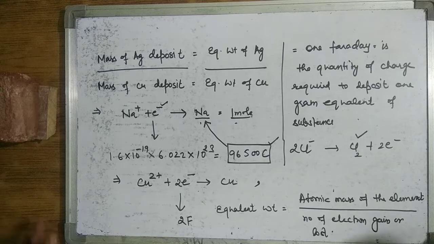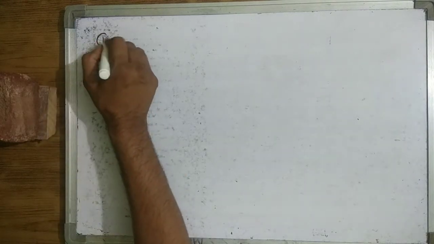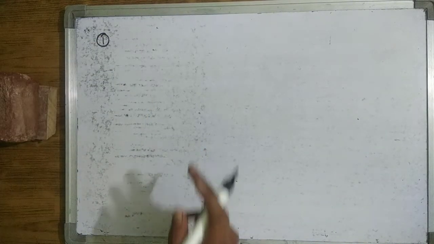Now we draw 2 important results from this second law of Faraday. First is that 1 Faraday deposits 1 gram equivalent of the substance.